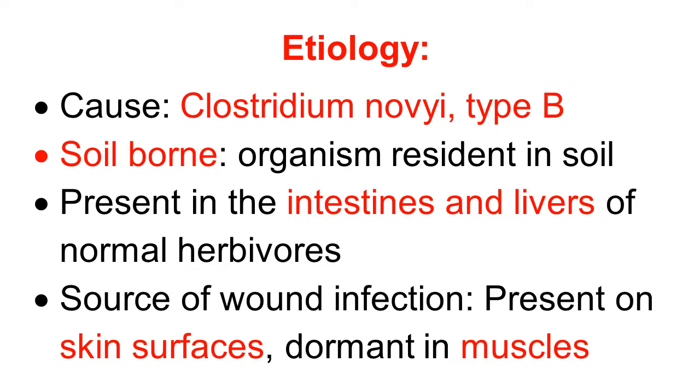Organisms are also present in intestines and livers of normal herbivores. The organism is also present on skin surfaces and lies dormant in the muscle. So the organism is also a source of wound infection.